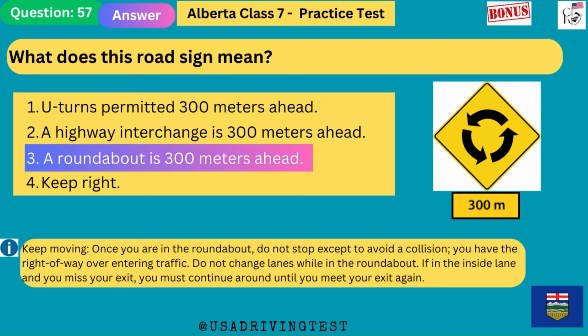A roundabout is 300 meters ahead. Keep moving. Once you are in the roundabout, do not stop except to avoid a collision. You have the right of way over entering traffic. Do not change lanes while in the roundabout. If in the inside lane and you miss your exit, you must continue around until you meet your exit again.